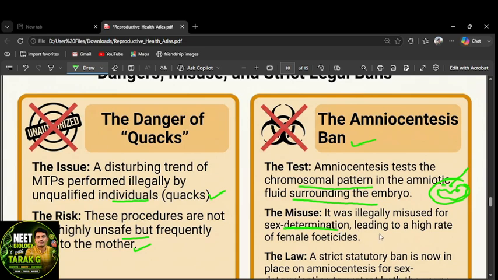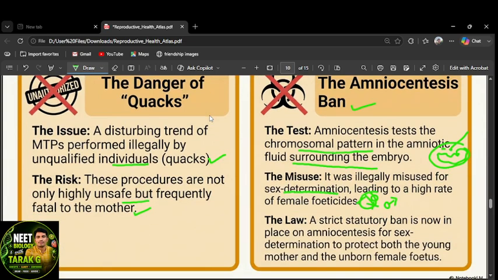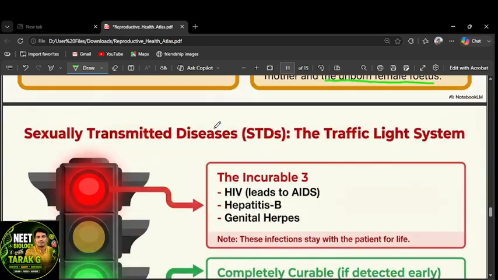By using that, whether the fetus is female or male, they will be diagnosed, and if it's female, they are killing the female, that is, female feticide. That's a misuse. For that reason, a strict statutory ban is now placed on amniocentesis for sex determination, to protect both the young mother and the unborn female fetus, right? This law should be strictly protected. That's why in every hospital we can see that prenatal sex diagnosis is prohibited. Because of this, the female number is going to decrease.